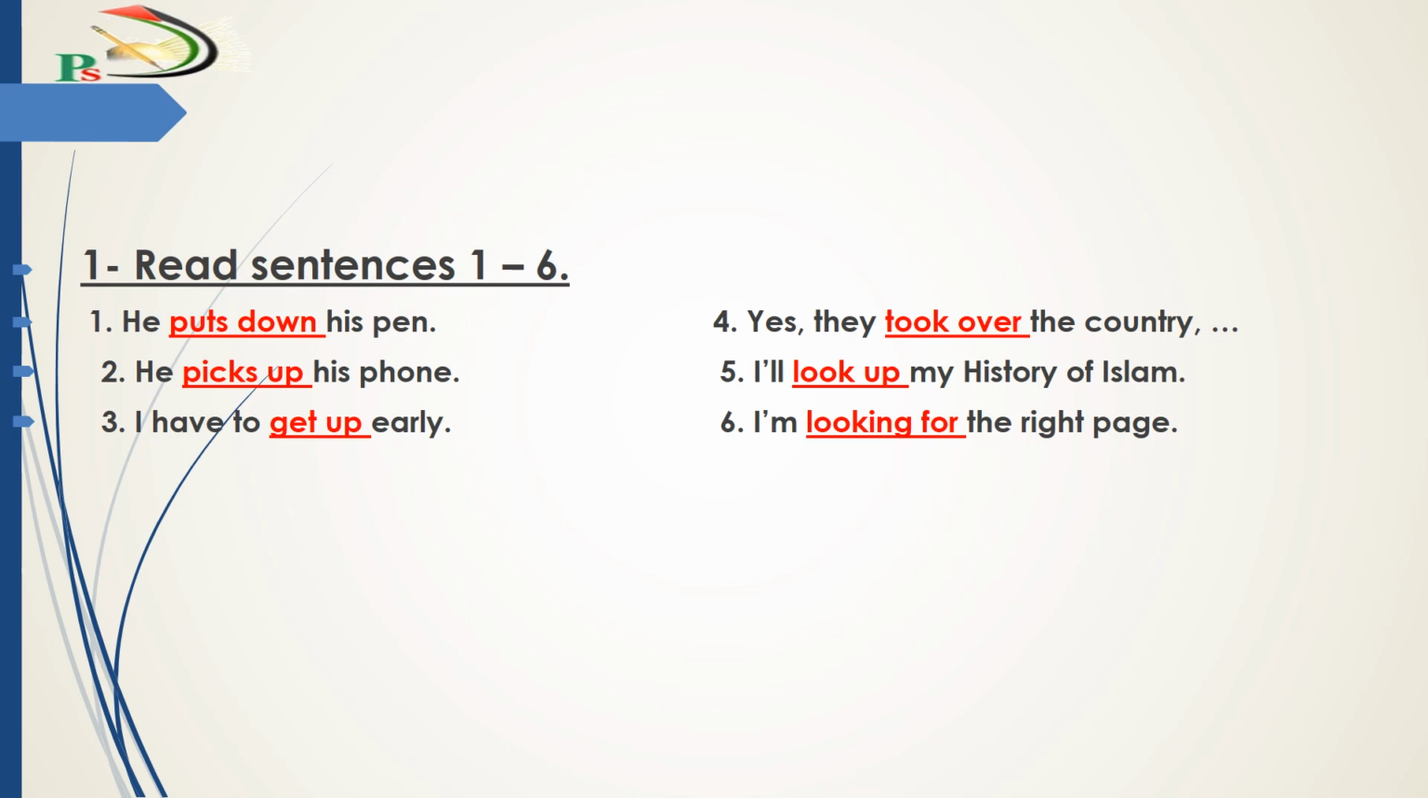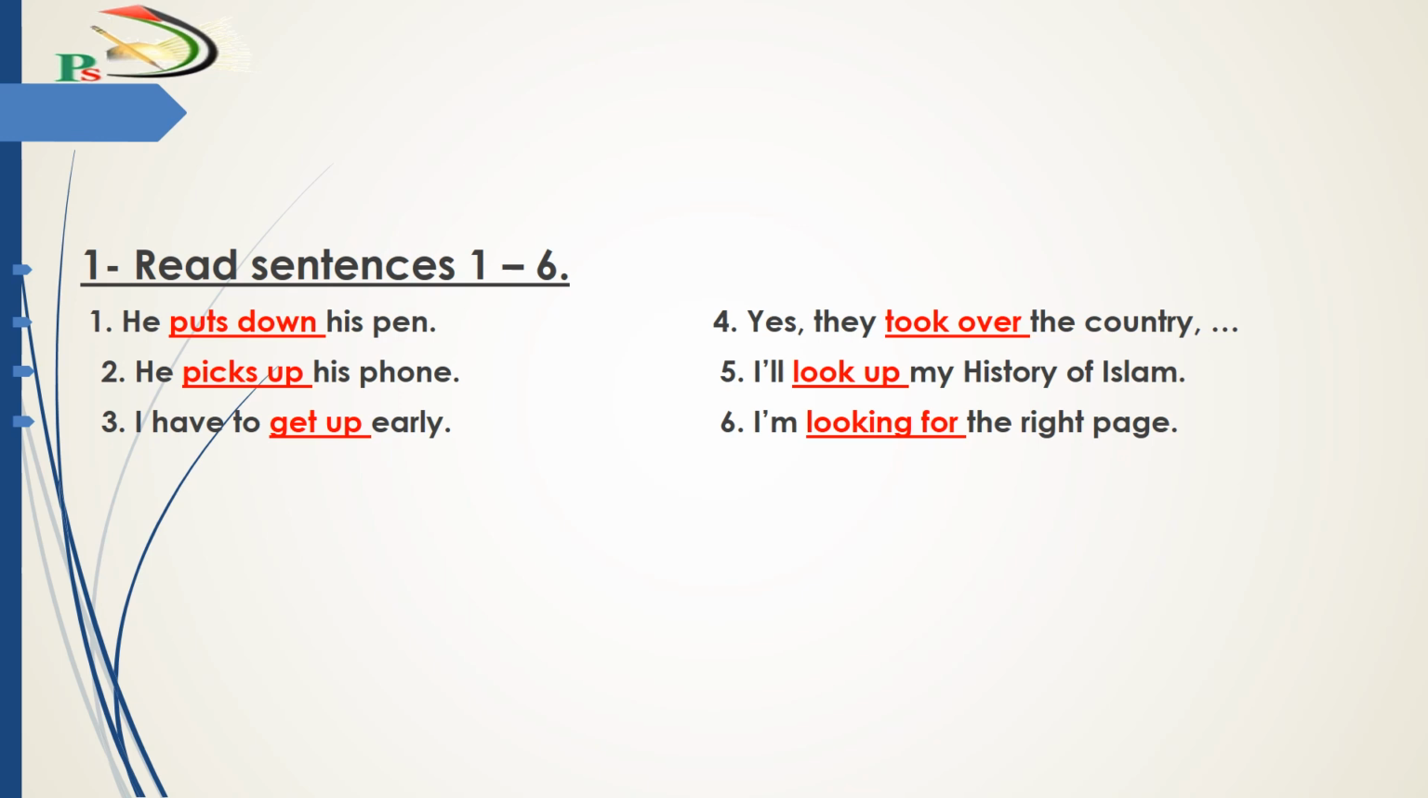And when I say, for example, pick up together, I understand it means to lift something. He picks up his phone. So the phrasal verbs here give me the same meaning of the two words together. But when I say take over, they took over the country, for example, here take and over will give you a different meaning. That is control. So the phrasal verb here, take over, gives you a different meaning from the two words together.